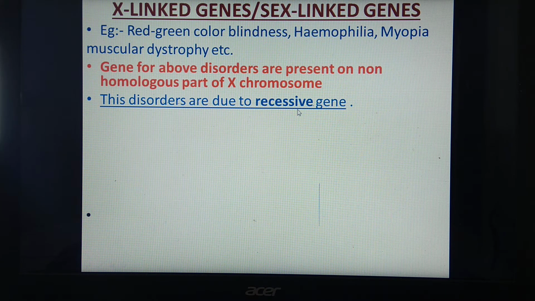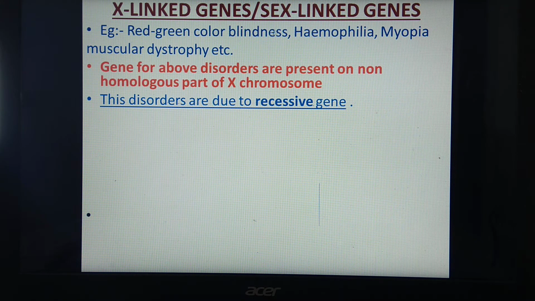What's the meaning of recessive? Which cannot express themselves in F1 generation, because F1 individuals are hybrid, consisting of one dominant and one recessive gene. So, when this recessive gene is present in combination with dominant gene, it cannot express itself. It can express itself when the other gene is also recessive, or we can say when recessive genes are present in homozygous condition.